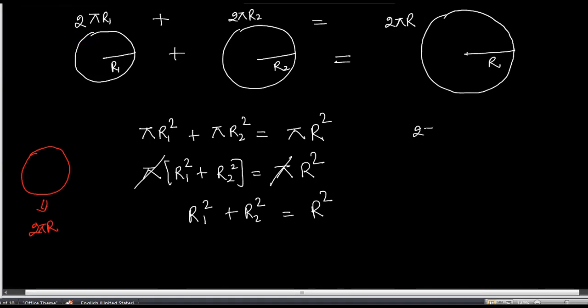If you take 2 pi as common, you will get r1 plus r2 equivalent to 2 pi R, and the 2 pi will get cancelled out. You will get r1 plus r2 is equal to R. Got it?